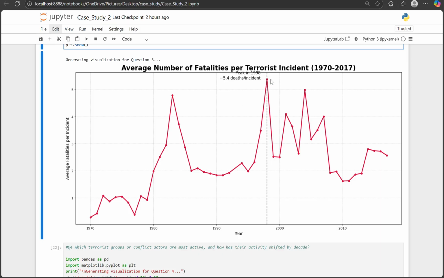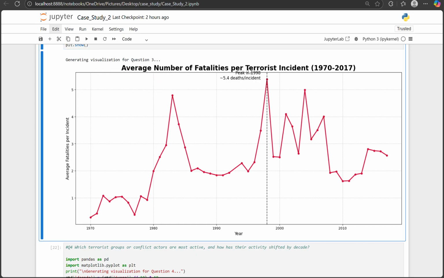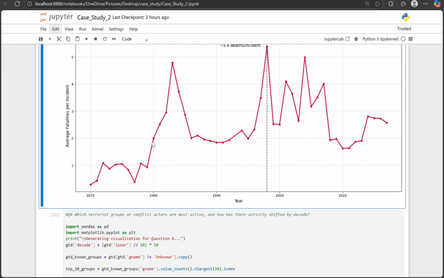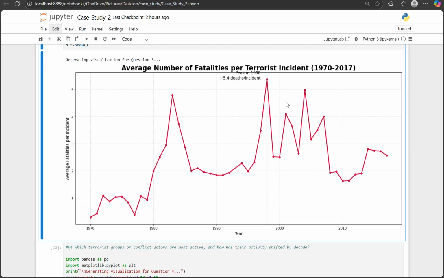Other spikes appear in Iraq in 2007 and Nigeria in 2014 due to Al-Qaeda affiliates and Boko Haram. This shows that most attacks are low fatality, but rare catastrophic events dominate statistics and global perceptions. India, for example, has many incidents with few deaths, while single events like 9/11 shift the global averages dramatically.